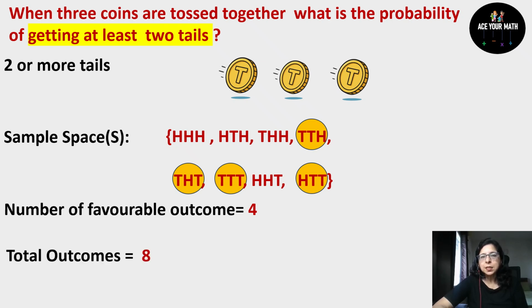Total outcomes are 8. So put them in the formula. Number of favorable outcomes upon total number of outcomes, it is 4 by 8. 4 and 8 both are divisible by 4. So the answer is 1 by 2. So probability of getting at least two tails is nothing but 1 by 2.